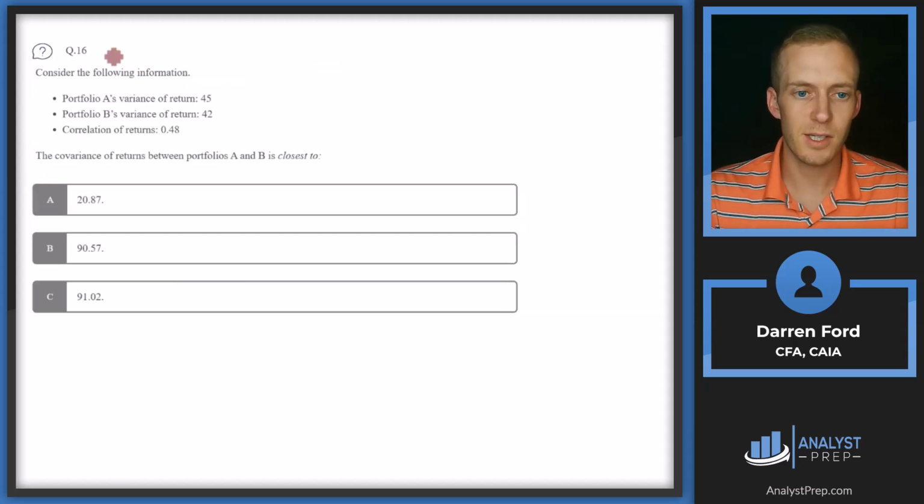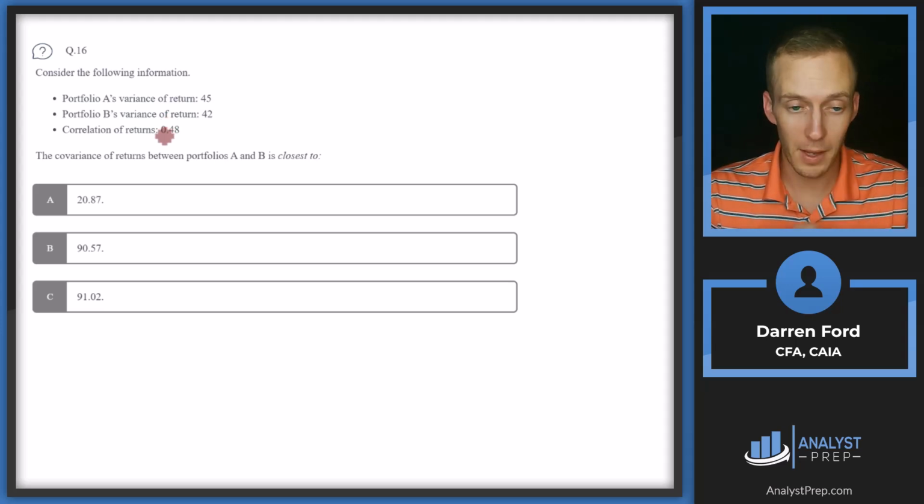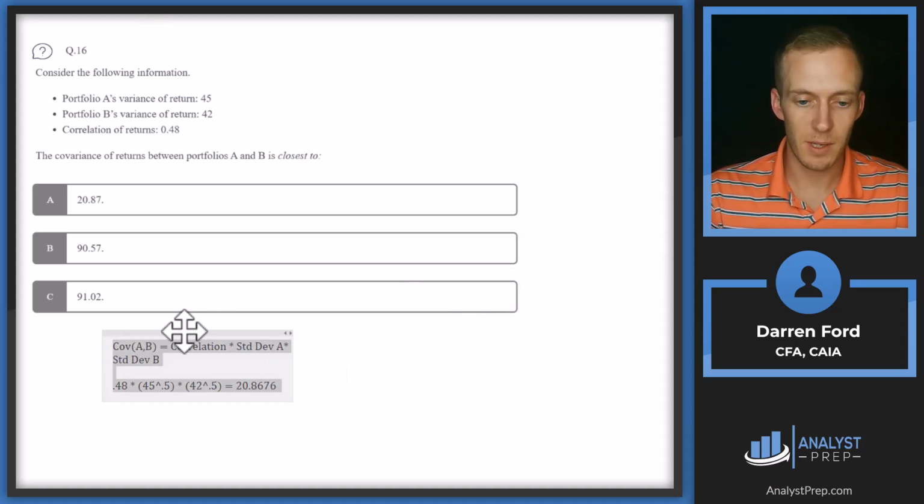Question 16, consider the following information. Portfolio A's variance of return 45, portfolio B's variance of return 42, and correlation of returns at 0.48. The covariance of returns between portfolios A and B is closest to. So our formula here is going to be covariance of A and B is equal to correlation, which we're given at 0.48.